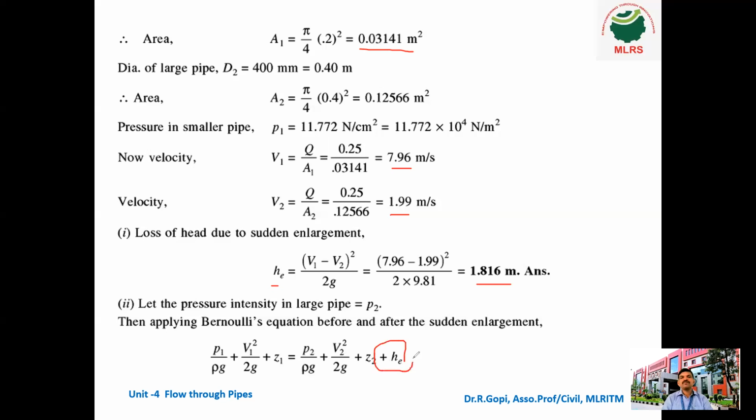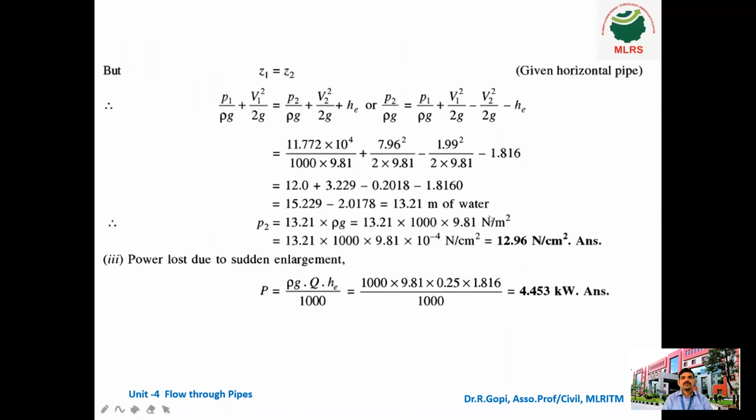HE we already found, the loss of head due to sudden enlargement. Here Z1 equal to Z2.